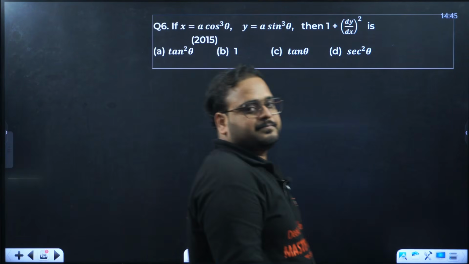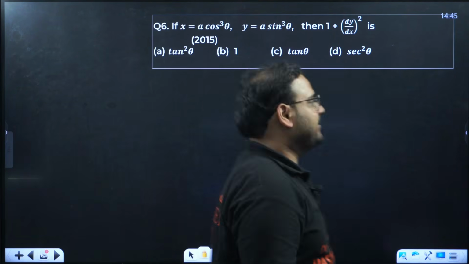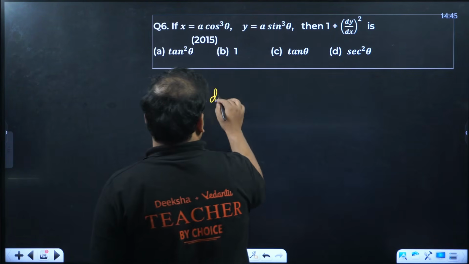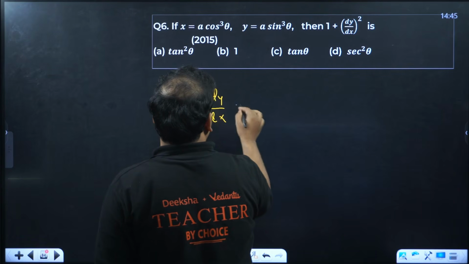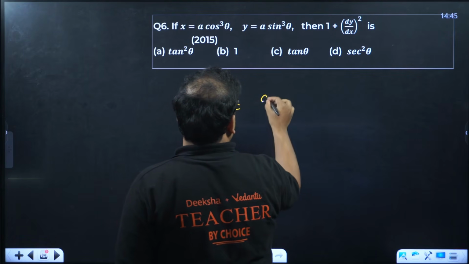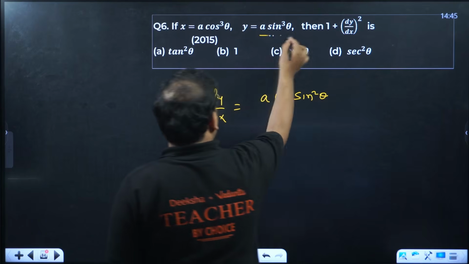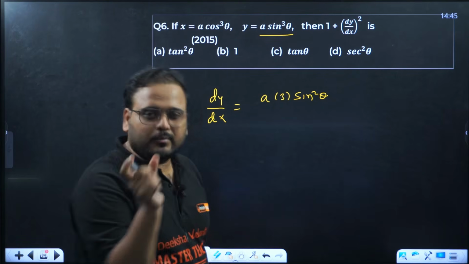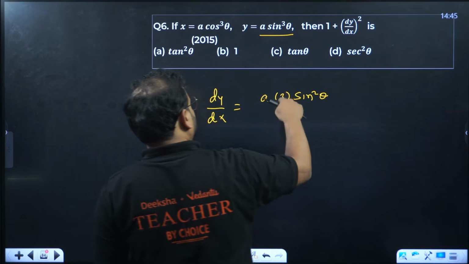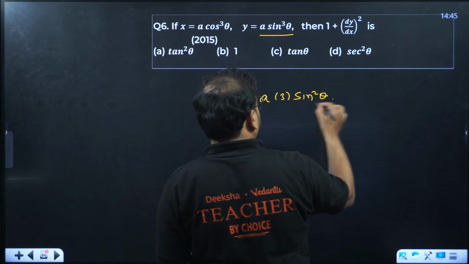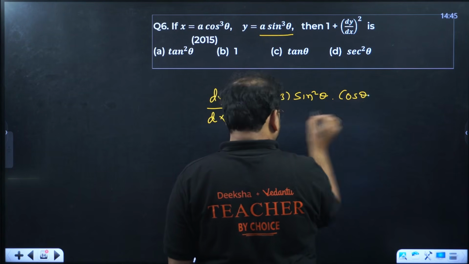Next, parametric form in derivative. Differentiate this. You'll have 3 sin square theta, as this is a polynomial of power 3. Differentiate sine also, you'll have cos theta.